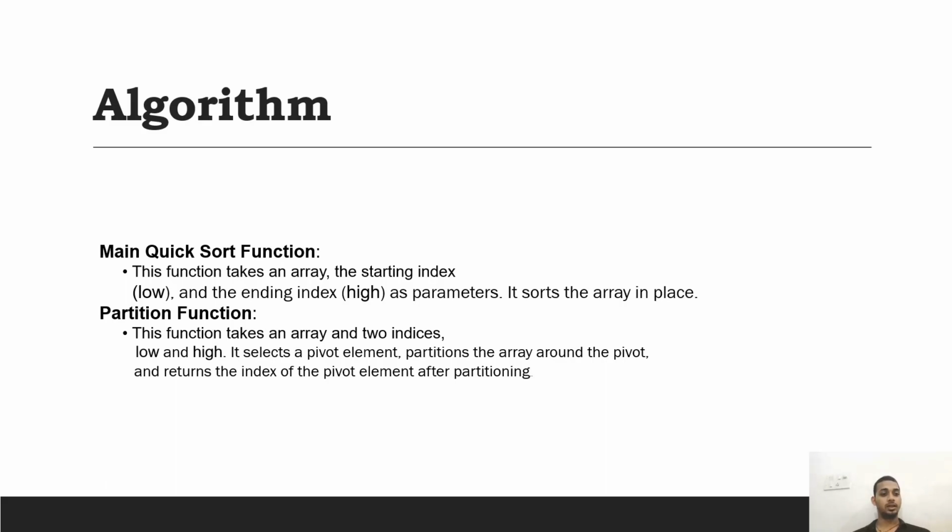Algorithm. Main Quicksort function. This function takes an array, the starting index low and the ending index high as parameters. It sorts the array in place. Partitioning function. This function takes an array and two indices, low and high. It selects a pivot element, partitions the elements around the pivot, and returns the index of the pivot element after partitioning.